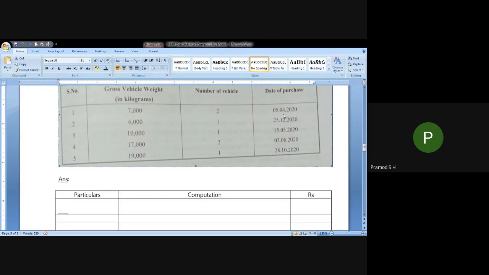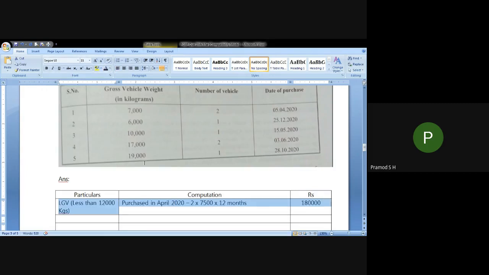You have purchased 2 vehicles in the month of April 2020. These 2 vehicles are used for the entire 12 months. Under section 44AE, presumptive income has to be computed on these vehicles for the entire 12 months. Since this is a light goods vehicle, 7,500 per month is the income to be considered. So light goods vehicle less than 12,000 kgs, purchased in April 2020, 2 vehicles, 7,500 per month into 12 months.